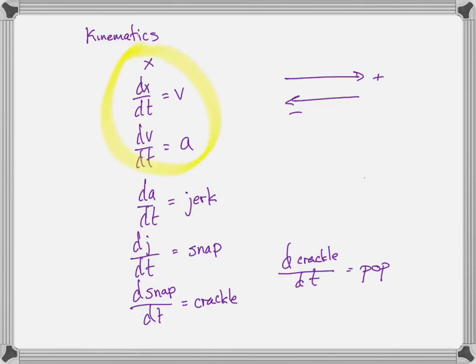Now, why is it that we only care about those? We can go forever. We can declare the rate of change of anything. With kinematics, when we're talking about motion, acceleration can change, jerk can change, snap can change, crackle can change. Okay, so why do we stop with acceleration? That's because we live in a world where we can approximate most things, not everything, but many things, as being constant acceleration. So we never have to worry about our acceleration changing.